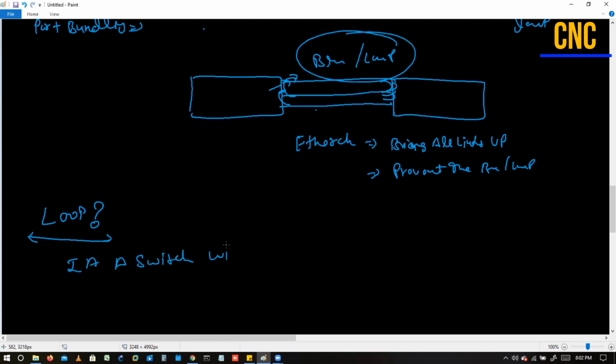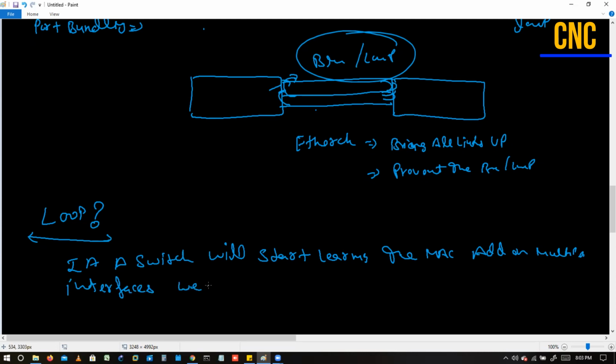If a switch starts learning the MAC address on multiple interfaces, we will have a loop.